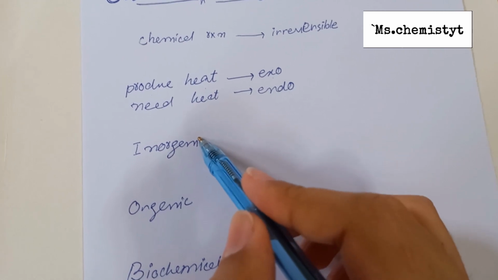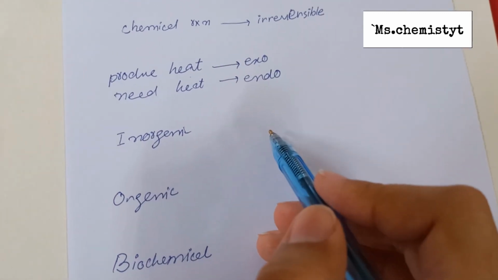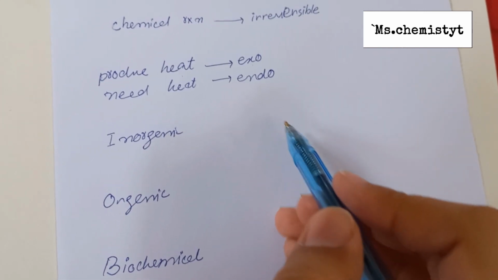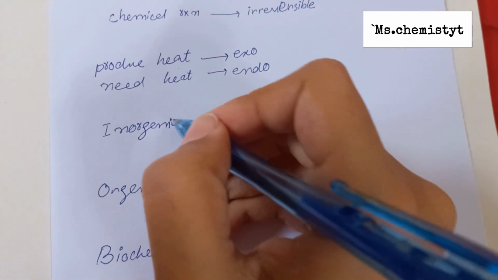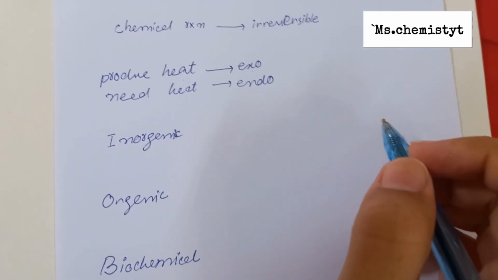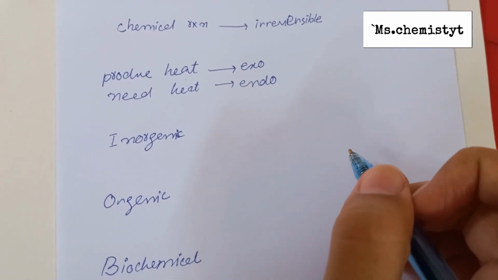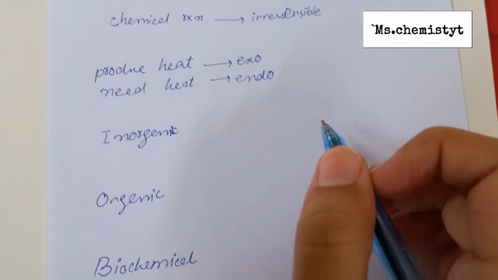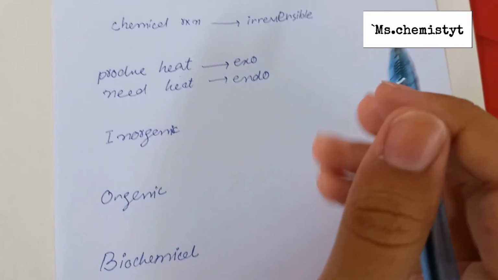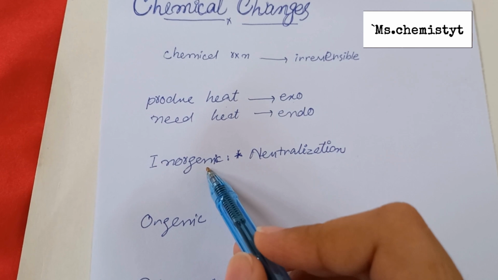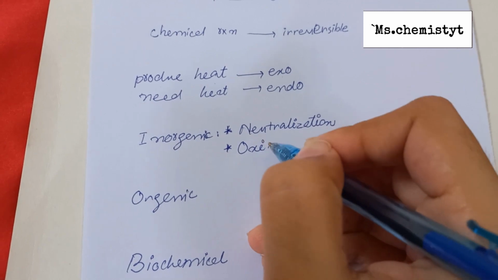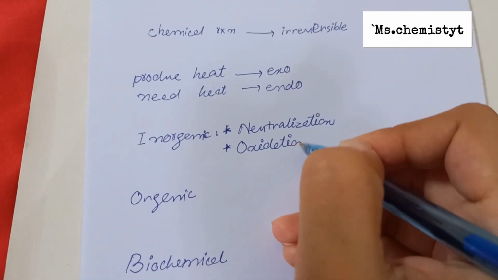The inorganic changes are the changes or the reactions of elements or compounds that don't involve carbon, or the reactions that proceed in the elements and the compounds which don't have carbon containing groups. They mostly are the neutralization reactions, in which an acid and a base react with each other to form water and salt. Another example is the oxidation reaction, in which combustion or the redox reaction will take place.